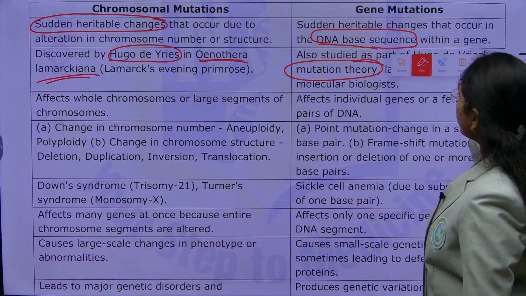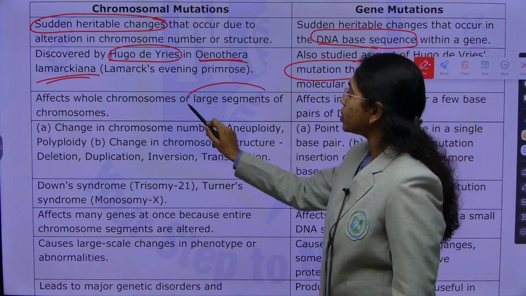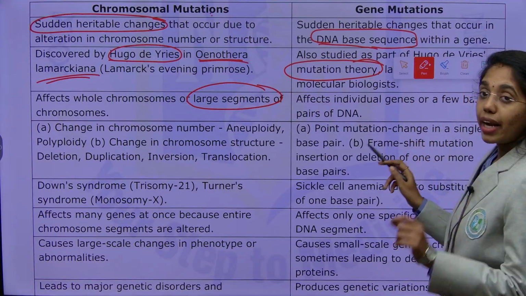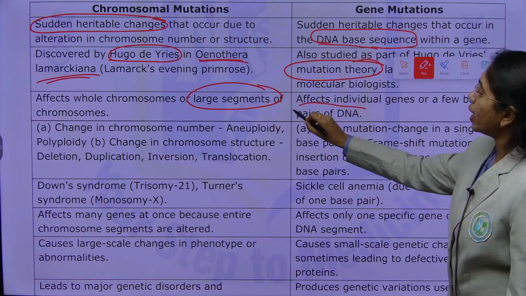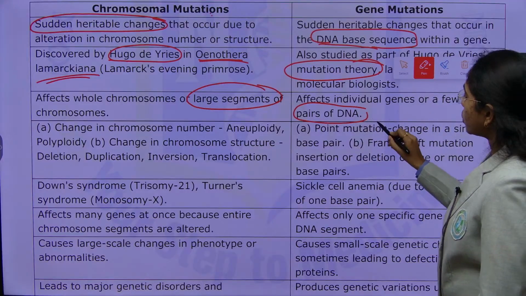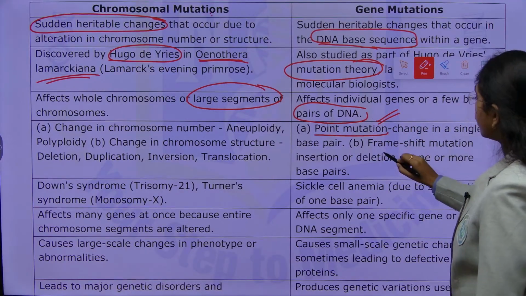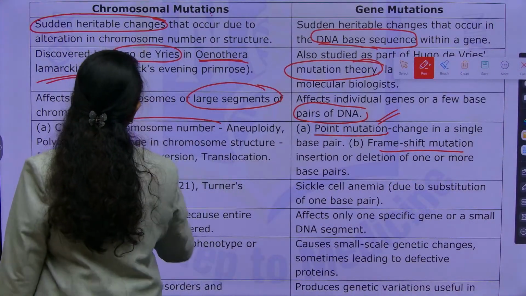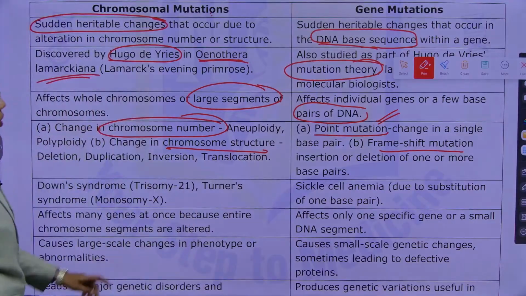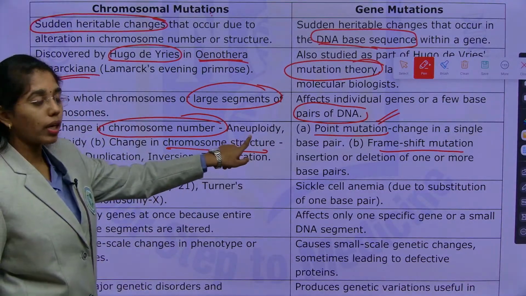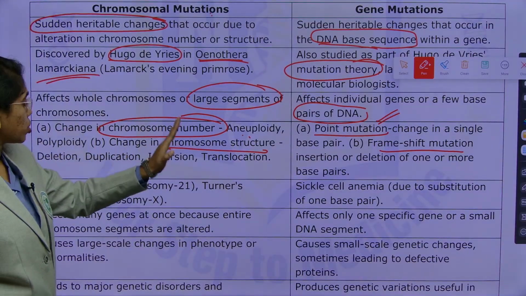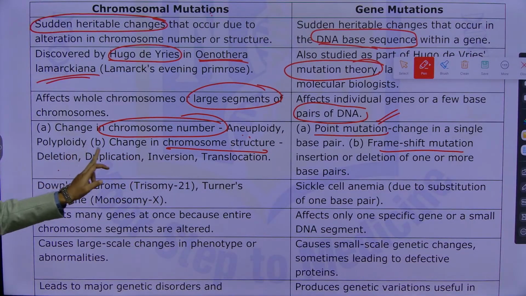The effects of whole chromosomes or large segments of chromosomes are seen in chromosomal mutations, whereas in gene mutations, effects on individual genes or pairs of DNA are shown. That is why these are known as point mutations or frameshift mutations. Here, change in chromosome number or chromosome structure is observed. Change in chromosome number is learnt under aneuploidy and polyploidy conditions. Change in chromosome structure is learnt under deletion, duplication, inversion and translocation.